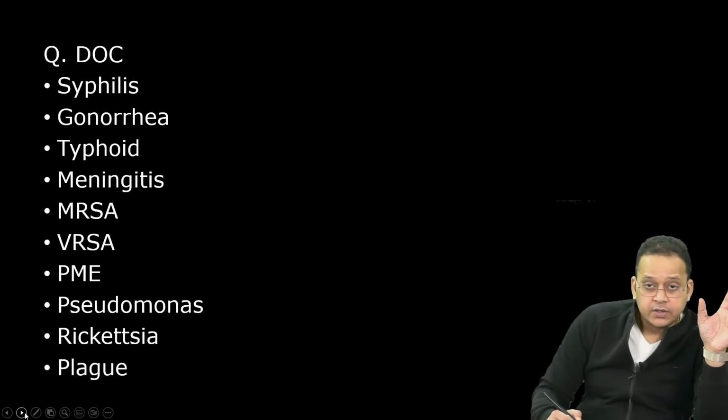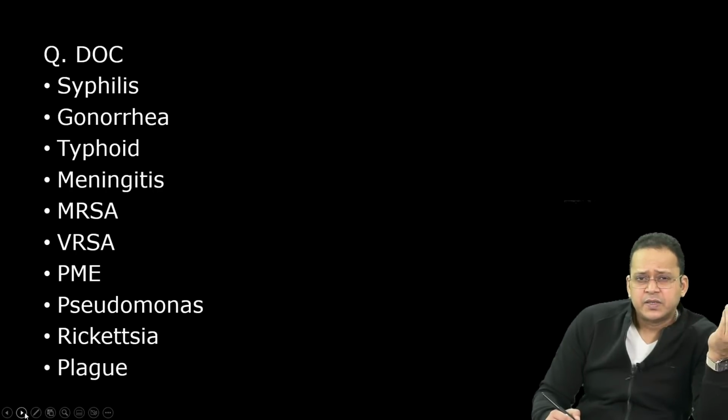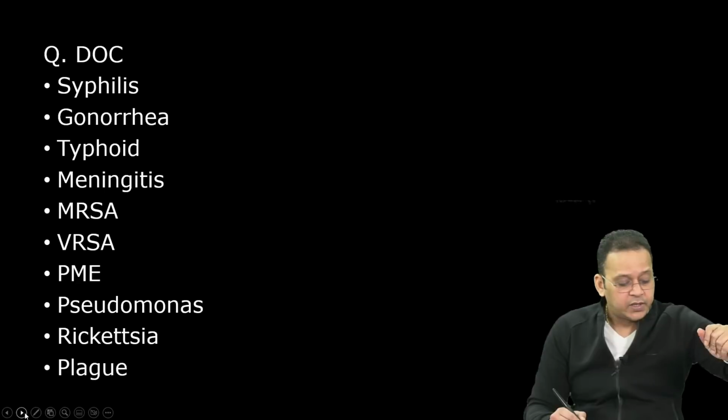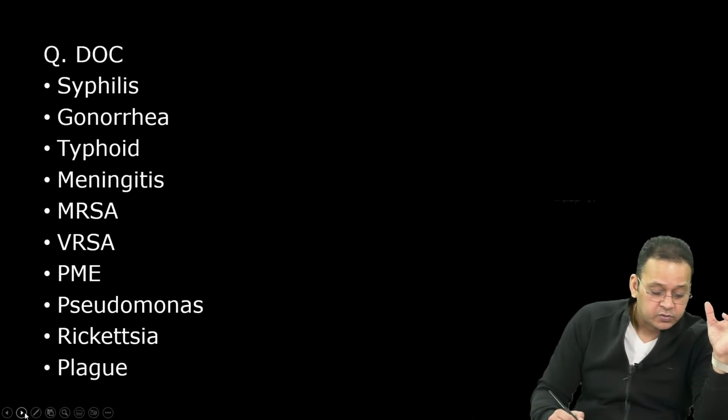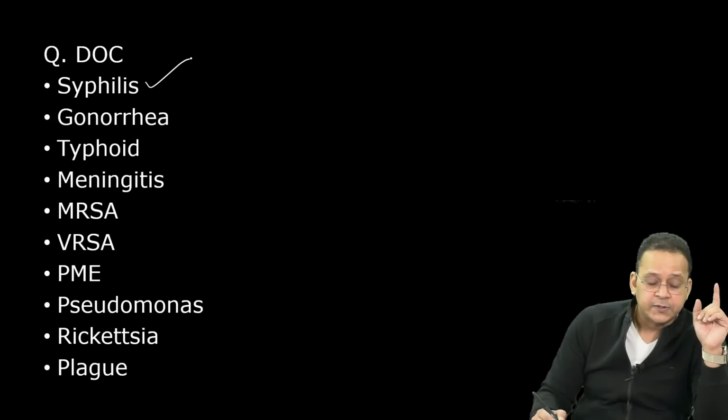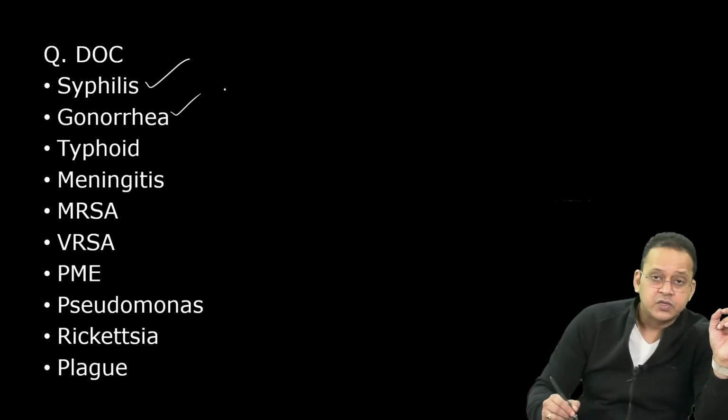Drug of choice. We'll discuss some important drugs of choice. So antimicrobials में drug of choice से ज़्यादा सवाल आते हैं. Syphilis. Come on, let's quickly. Comment quickly as fast as possible. What is the drug of choice for syphilis? Come on, quick. Syphilis, penicillin G. Excellent. Benzathine penicillin G.